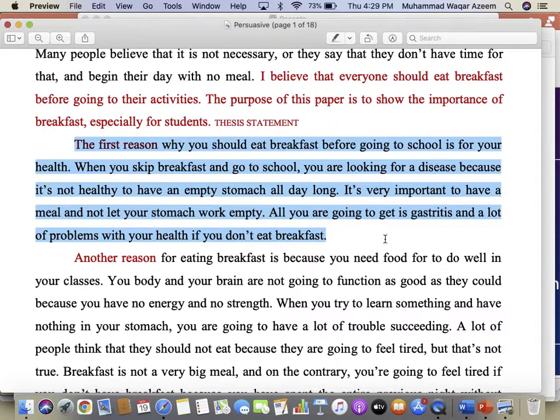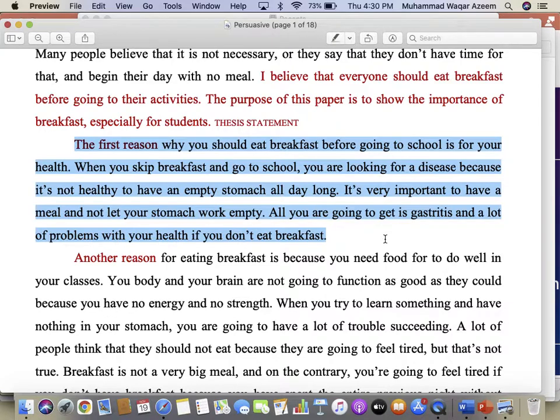The first reason why you should eat breakfast before going to school is for your health. When you skip breakfast and go to school, you are looking for a disease, because it's not healthy to have an empty stomach all the day long. It's very important to have a meal and not let your stomach work empty. All you're going to get is gastritis.